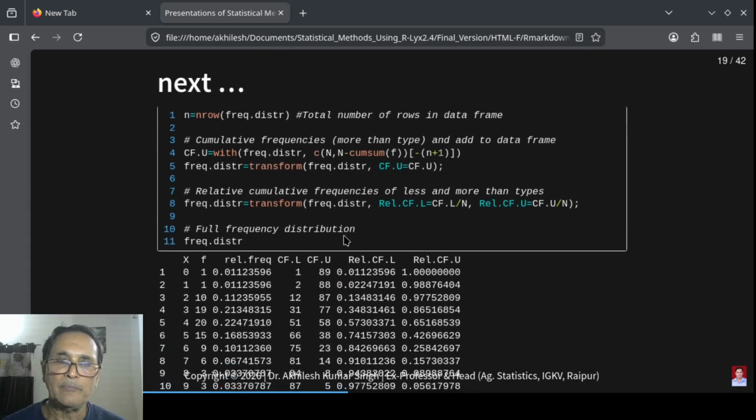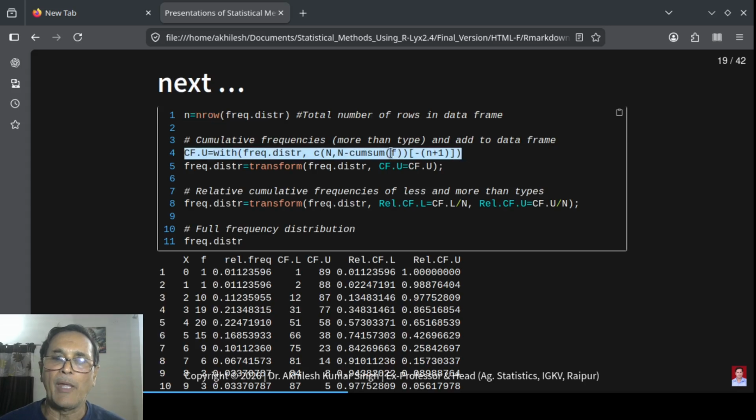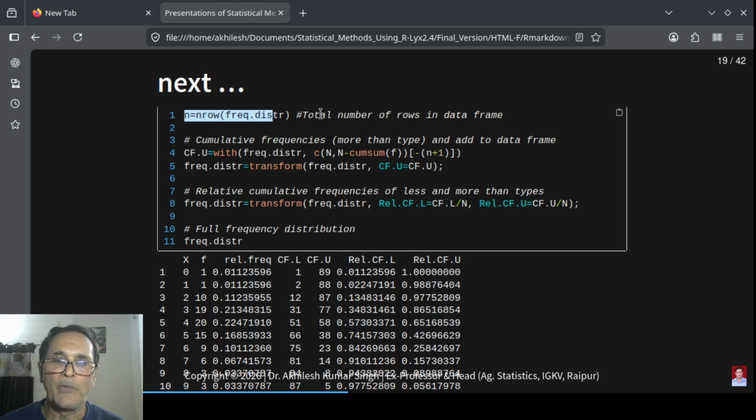Now the next thing is we need to compute cumulative frequency of more than type. This is a bit tricky, and for this we need this value of n. What we do is we compute this concatenation vector.